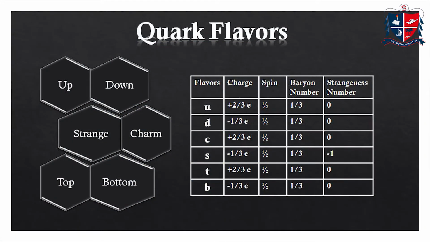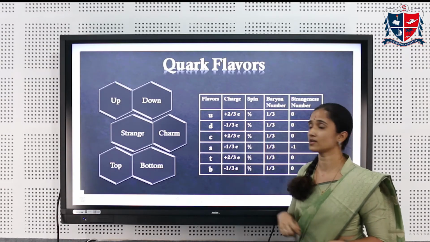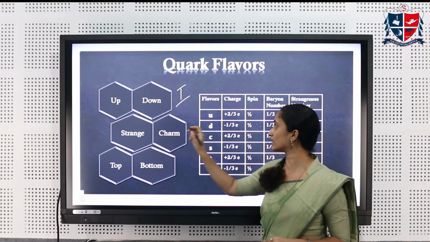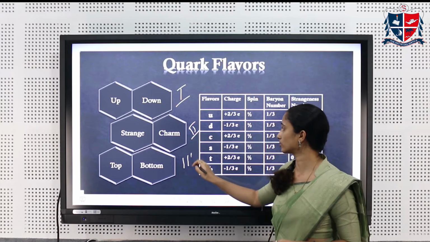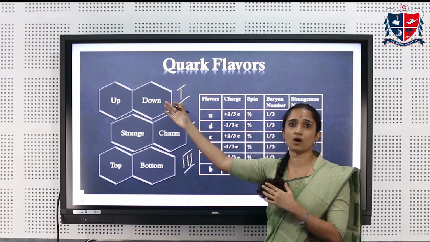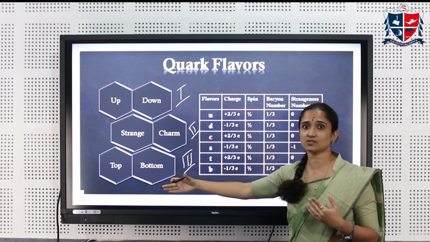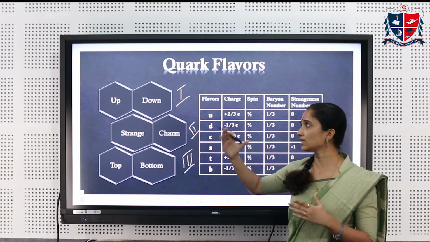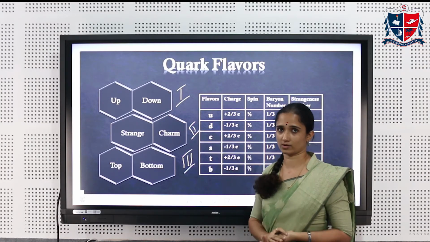Let's see the different types of quarks. Quarks were identified in 3 different generations. The first generation quarks are the up quark and down quark. The second generation quarks are the strange and charm quarks. And the third generation quarks are the top and bottom quarks. The first generation quarks are more stable and less massive. As we go to higher generations, the quarks become more unstable and more massive, and they decay into the lower generation quarks, the first generation quarks.